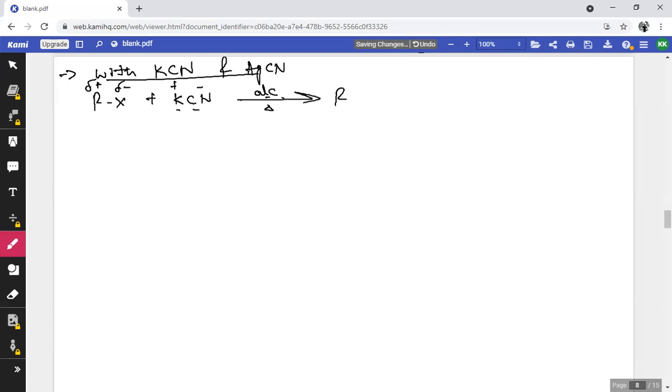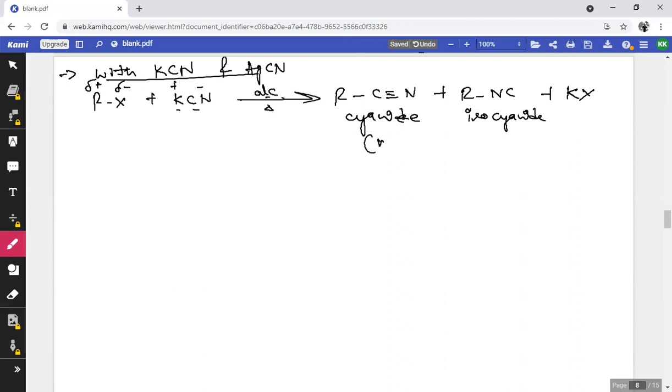So it is going to form R-C≡N plus R-NC plus KX, which is going to form cyanide as well as isocyanide, a mixture of compounds. But in this reaction, the cyanide product is major while the isocyanide product is minor.